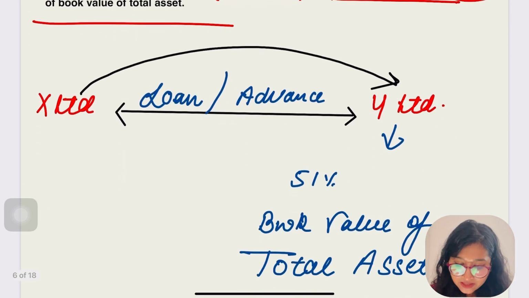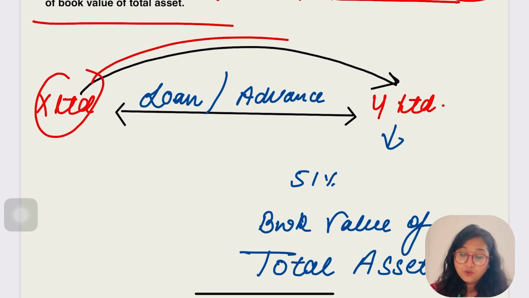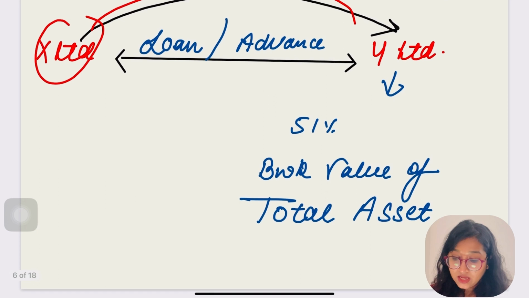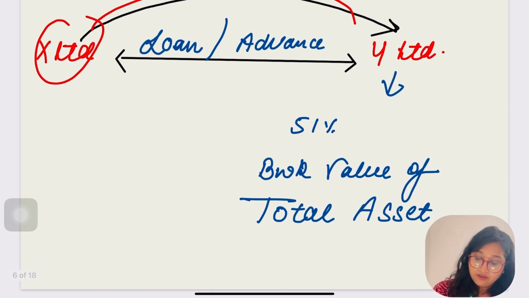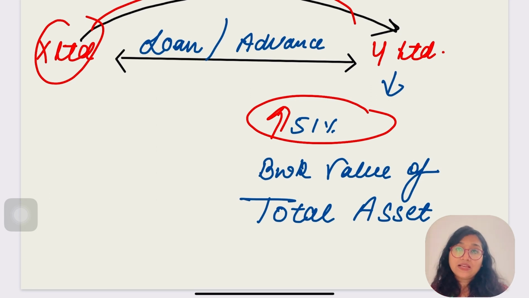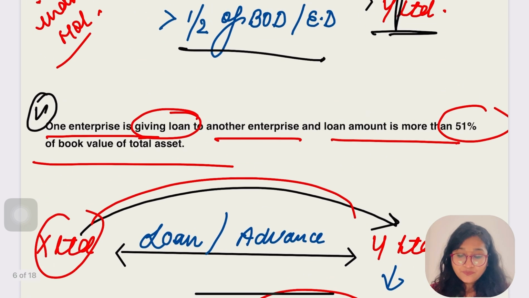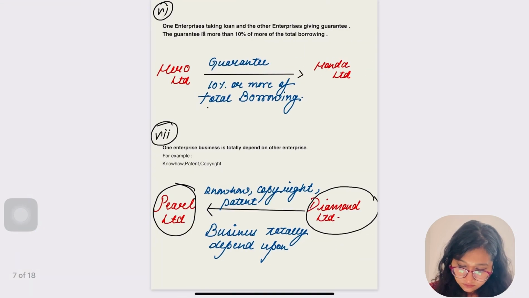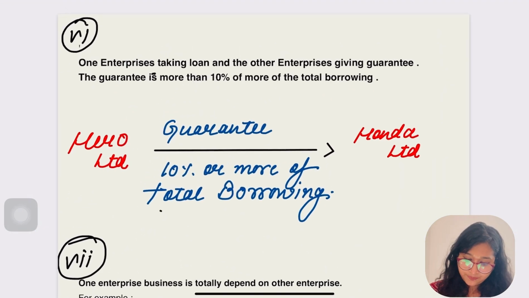Is it clear, everybody? Now X Limited has given a loan to Y Limited. Hope this one is clear, right? Now the loan amount given should be more than 51% of the book value of total assets. Then only the relationship is known as associate enterprise. Is it clear, everybody? Let's go for the next case.